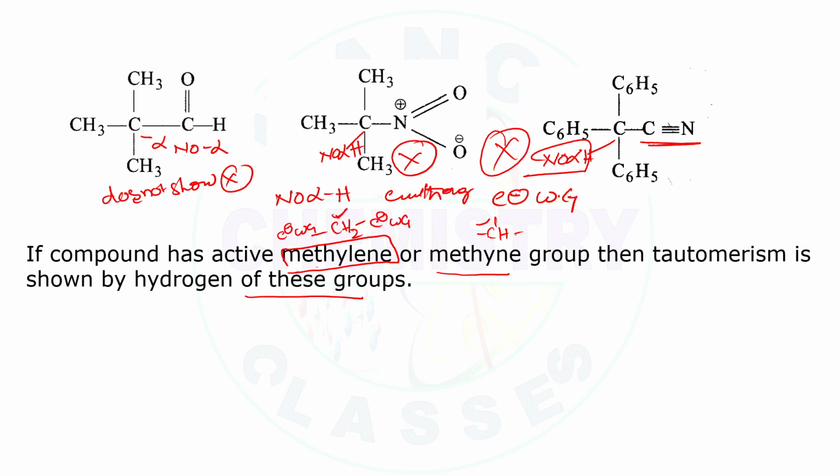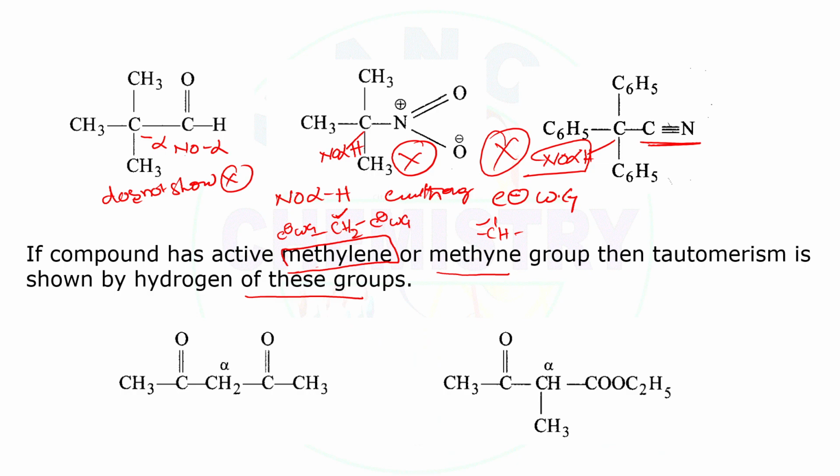Why? Because these are attached to electron withdrawing groups, so they show tautomerism. For example, I have given this example. Here this methylene group is called an active methylene group.